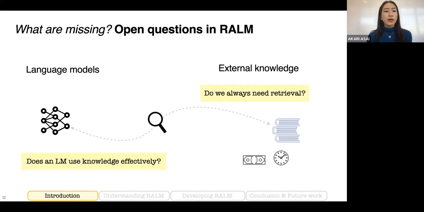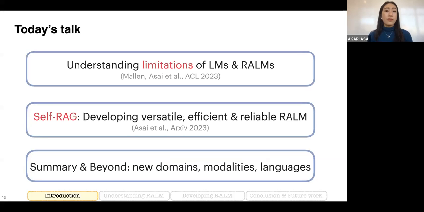And also later I will discuss the issue of unnecessary retrieval. Another question is that in the retrieval-augmented language model framework, we typically retrieve documents and just input them in the input space. There's no guarantee that this information is actually used by the language model, and we don't have any control over how the language model uses this information. So my research is trying to understand how it works, and also how to improve it to make it more reliable and controllable.